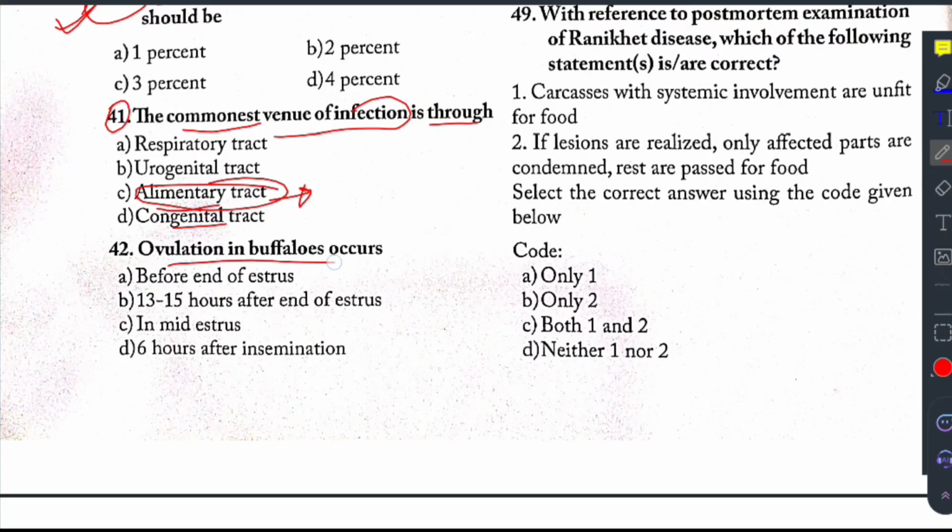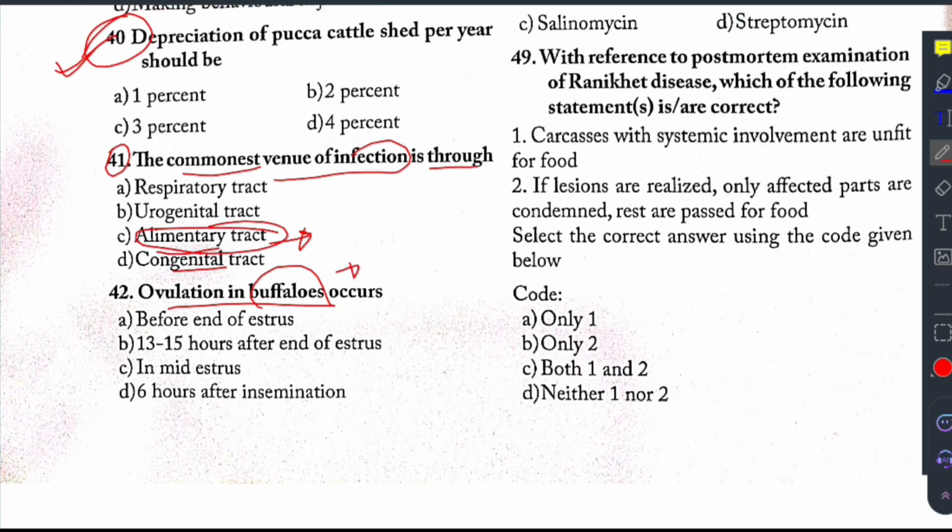Then ovulation in buffalo occurs. In case of ruminants, ovulation occurs after the end of estrus. So before the end of estrus, this is not true. 6 hours after insemination, this is also not true, even in the mid-estrus. So the most correct answer for this question is 12 to 18 hours after the end of estrus.